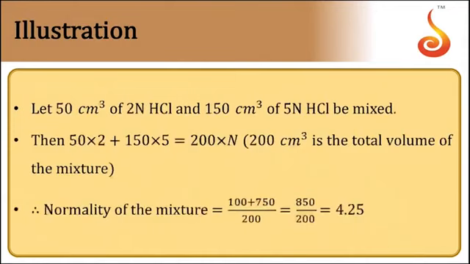Let us take an example. Suppose you have mixed 50 ml of 2 normal HCl solution with 150 cc of 5 normal HCl.